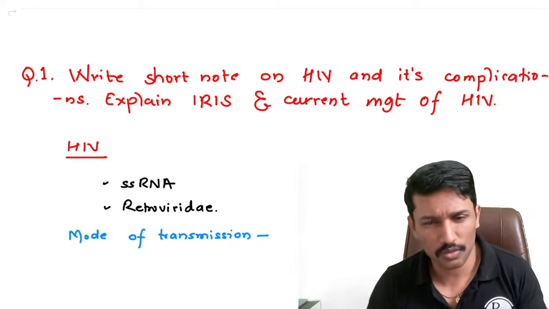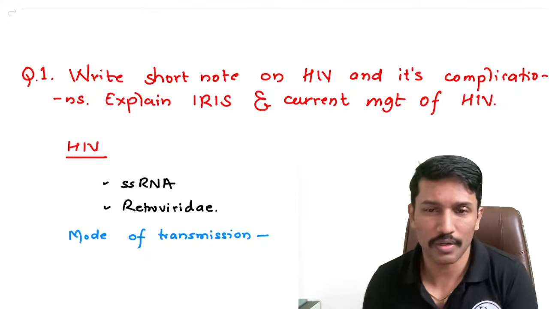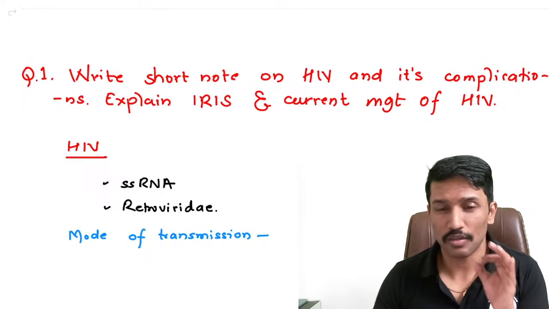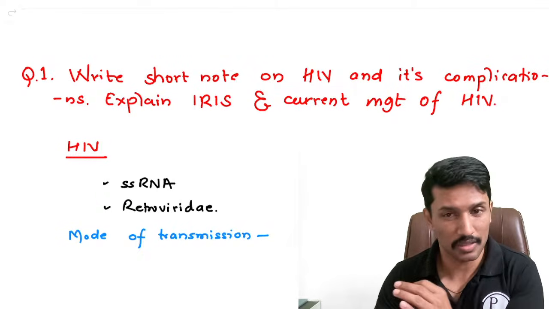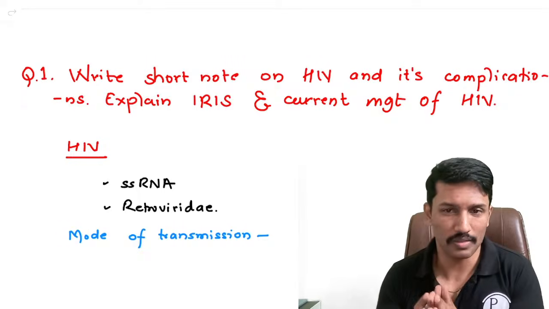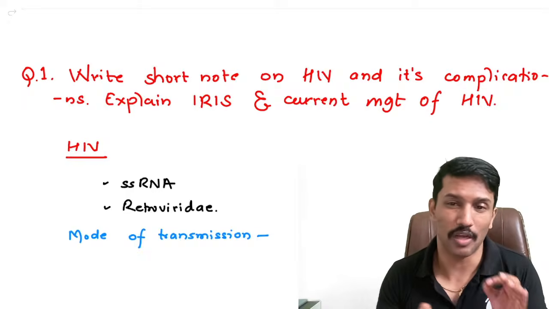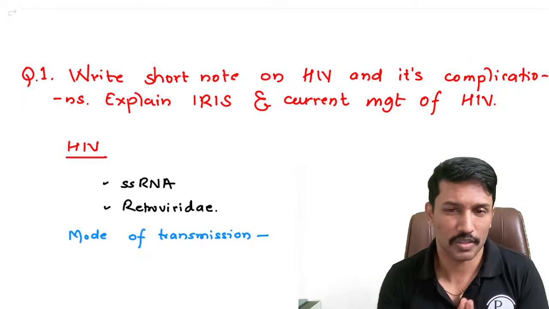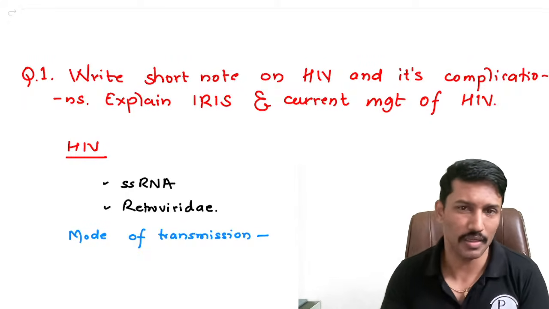Sometimes in the past, questions used to mention a particular profession. Of course, I do not want to comment about it now, but at least high risk sexual behavior, or visit to commercial sex workers, or IV drug abuser. That is how the story begins. After that, they may elaborate some symptoms pointing towards one of the opportunistic infections of HIV. So from there, you get to know that this is a question about HIV, and then you can elaborate further.